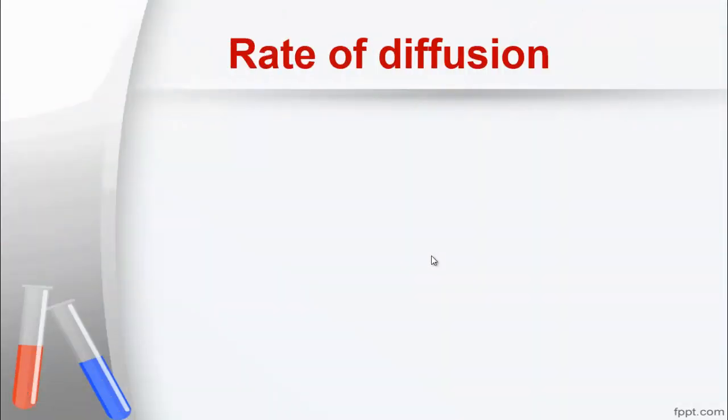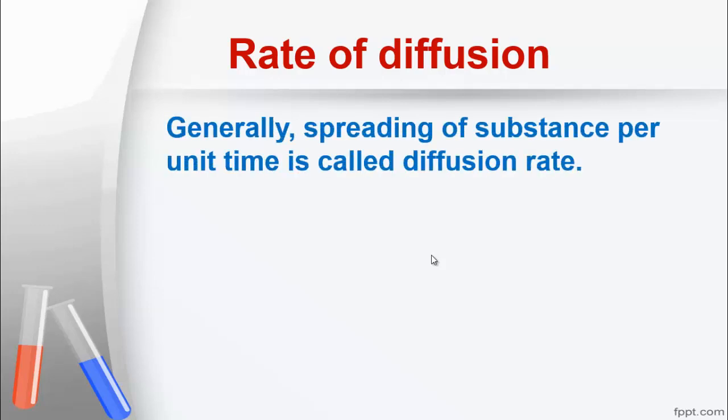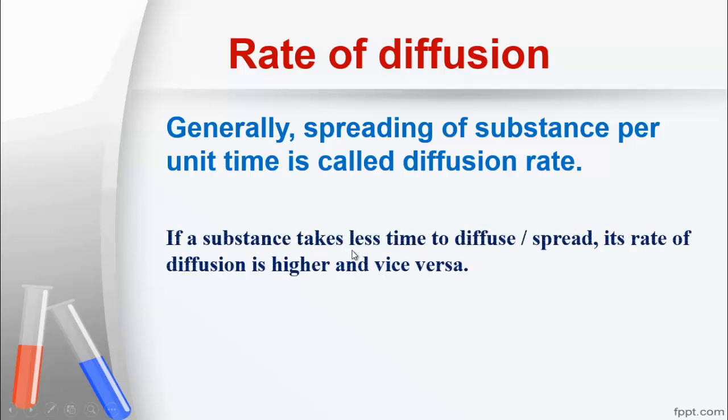Now we will learn about the rate of diffusion. Generally, the spreading of a substance per unit time is called the diffusion rate. That means the amount of substance dispersed in any medium per unit time is known as the diffusion rate. If a substance takes less time to diffuse, its rate of diffusion is higher and vice versa. That means if any substance takes less time, then its diffusion rate will be high, and if it takes more time, then the diffusion rate will be low.